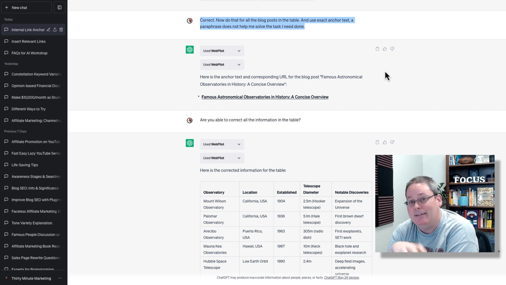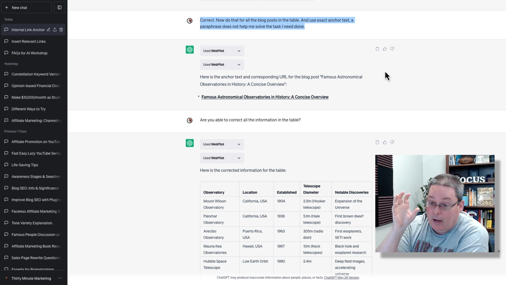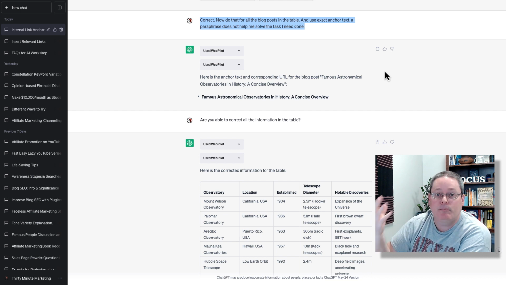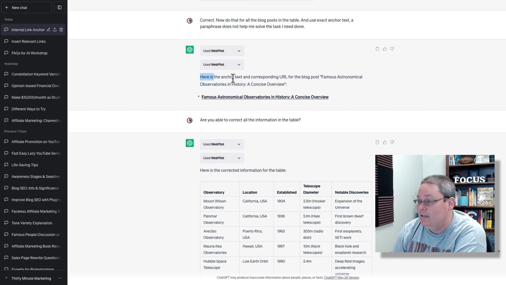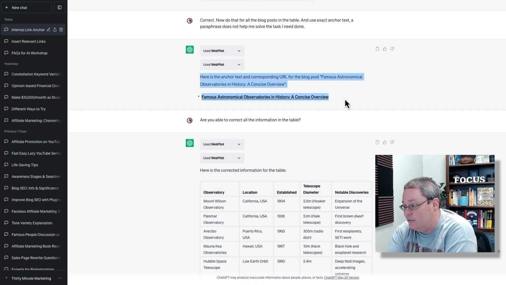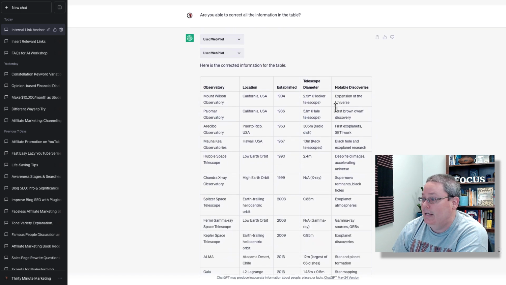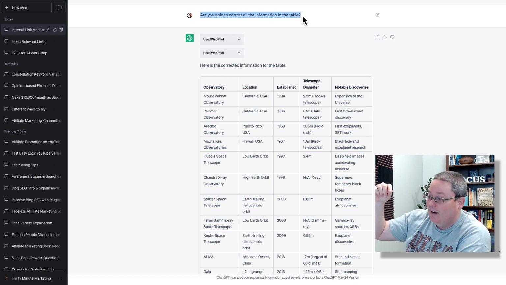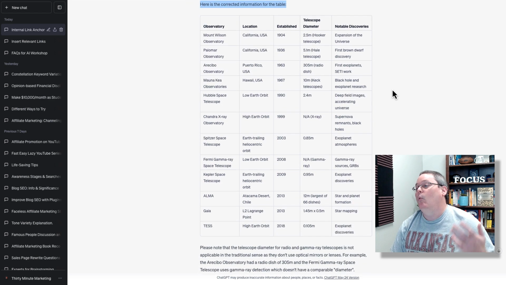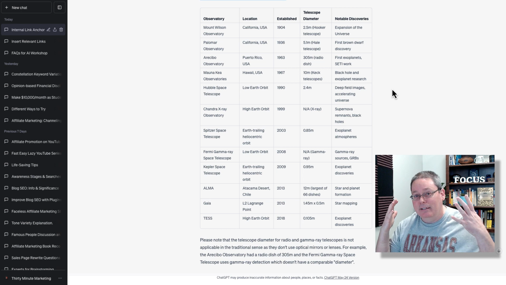So I'm trying to get back to this idea, this concept of giving it a task in bulk. So I can say, here are 9 posts, right? I would love for it to be able to do that, but if it can't, well, then it can't. So it comes back and it says, here's the anchor text and this corresponding URL for the blog post. And it gives me the blog post title and it gives me the link. So at this point, again, frustration is starting to set in, or frustration is still here. It set in yesterday. And we ask, are you able to correct all the information in the table? Here's the corrected information in the table. What in the world is this?